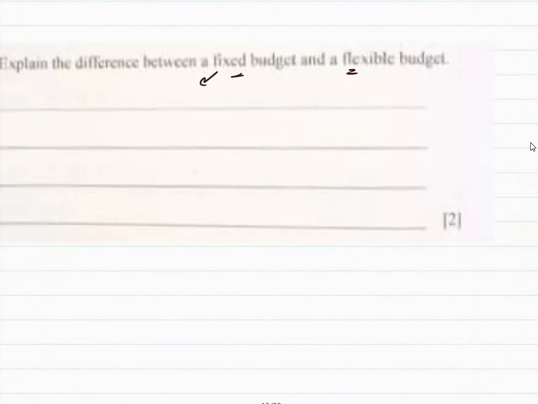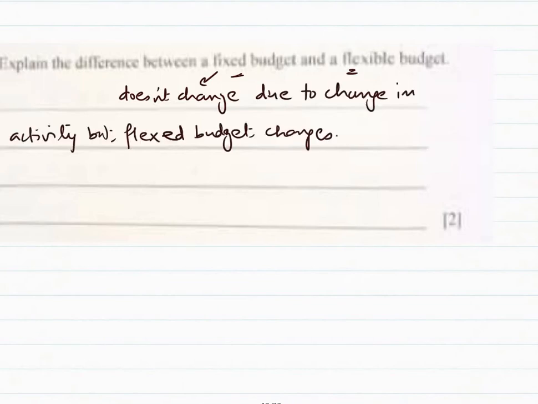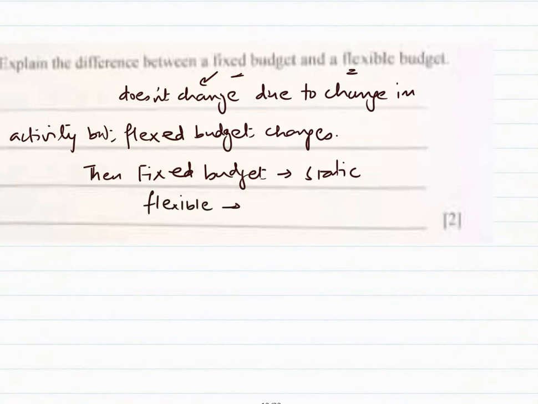So fixed doesn't change, but a flex or flexible budget changes. A fixed budget is static, and the flexible budget is semi-variable.